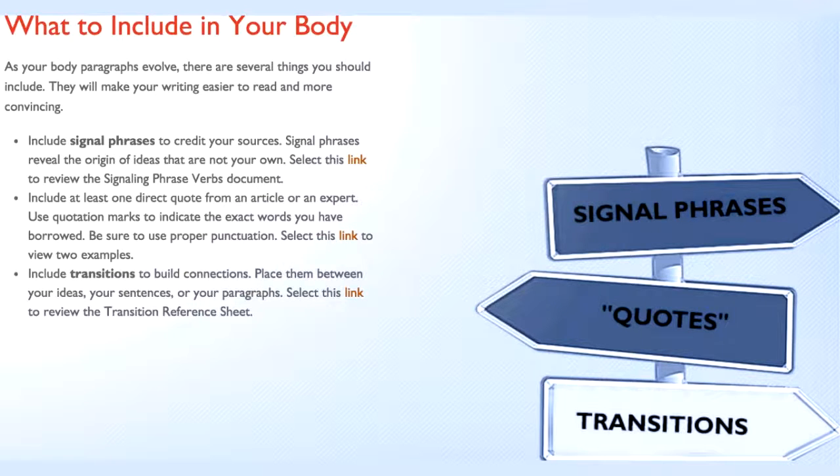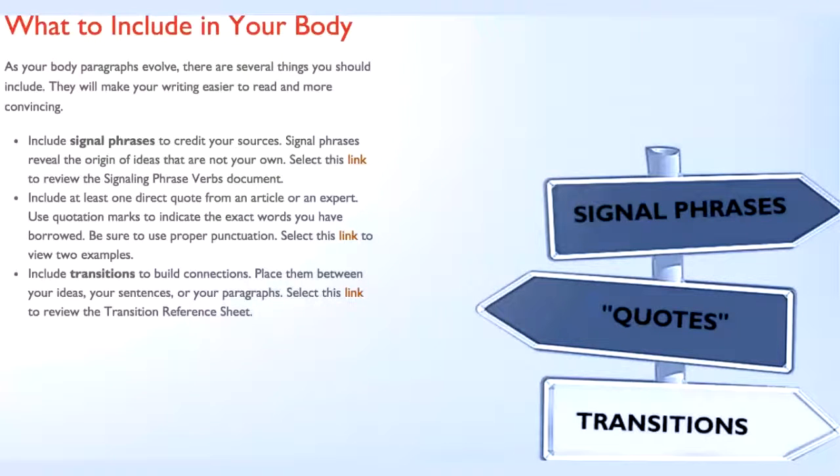As your body paragraphs evolve, there are several things you should include. They will make your writing easier to read and more convincing. You want to include signal phrases to credit your sources. Signal phrases reveal the origin of ideas that are not your own. Select this link to review the signal phrases verbs document. This is in the lesson. I suggest that you go look at it in the lesson. But an example of those signal phrases would be according to or as stated in the lesson.